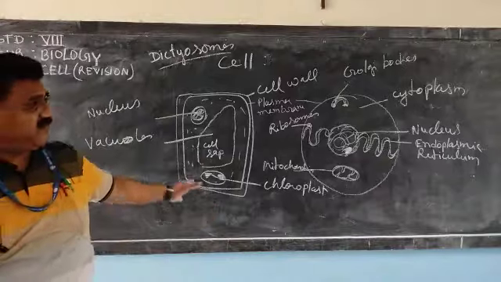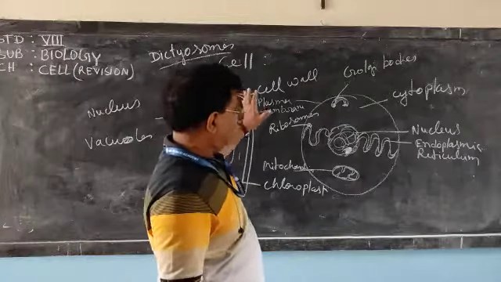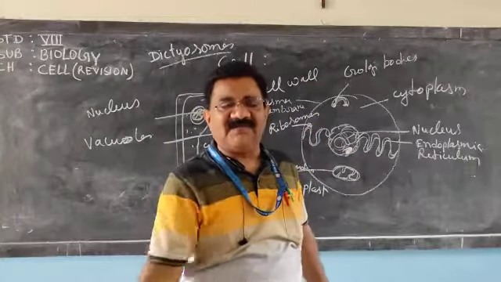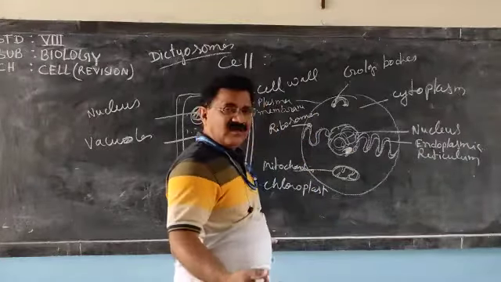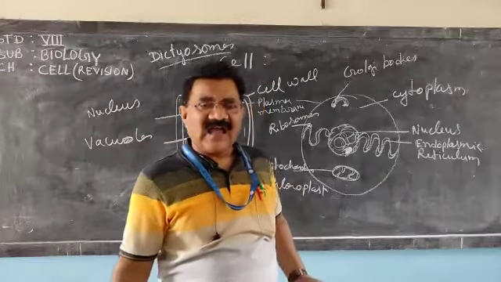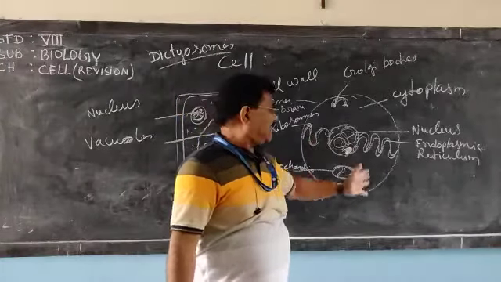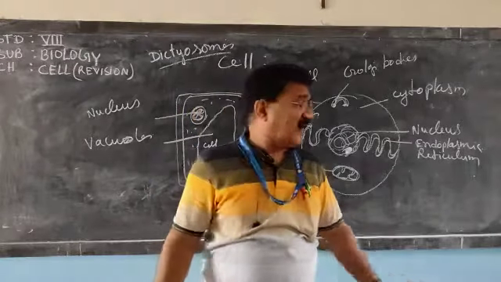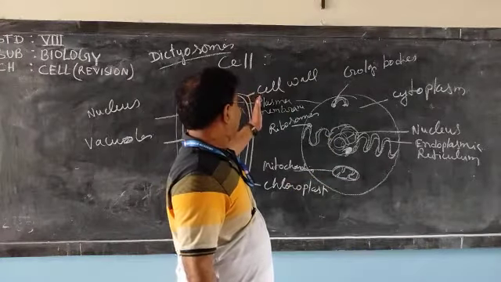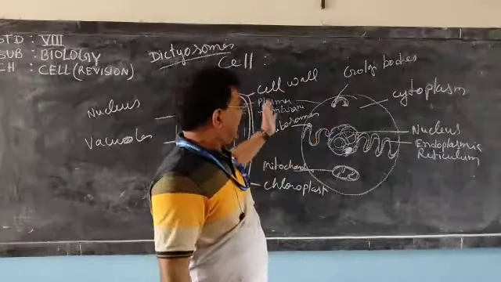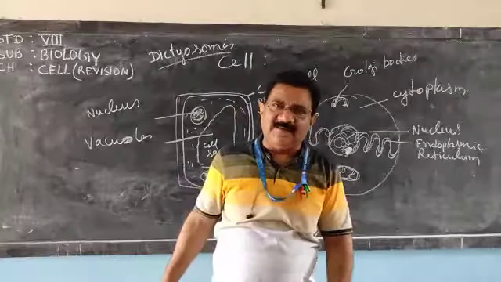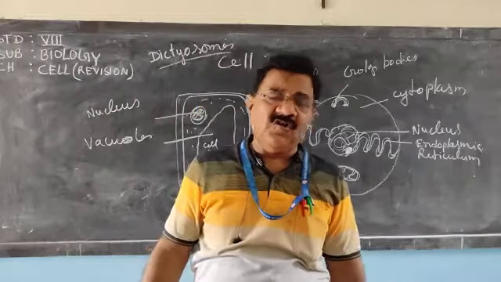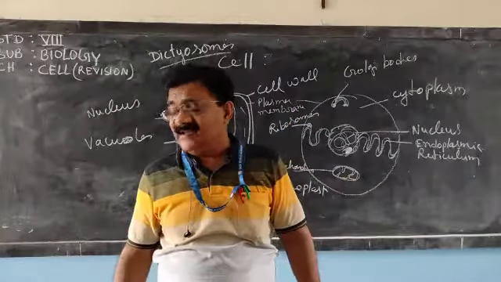And the functions of the cell organelles: mitochondria, powerhouse of the cell, ribosome, protein factories, chloroplast, related to photosynthesis, and the endoplasmic reticulum. These parts are very, very important. You may be asked. Composition of cell wall, made up of cellulose, and the plasma membrane or cell membrane made up of lipids and protein, or you can say lipoprotein. So that part is clear.